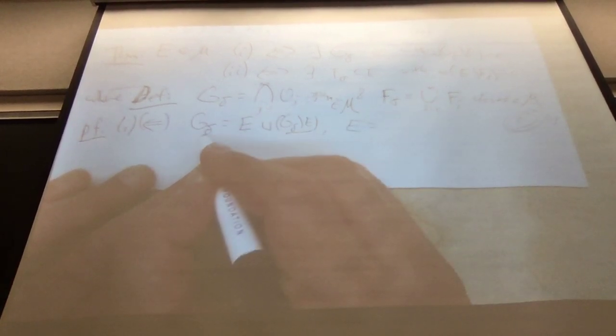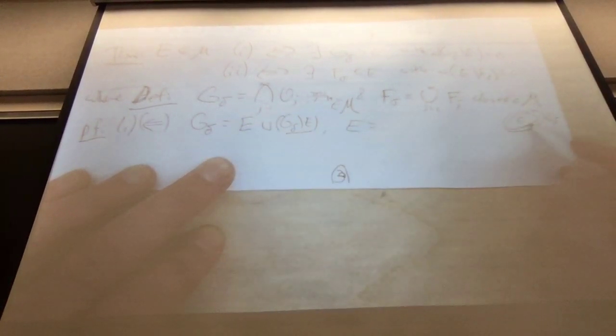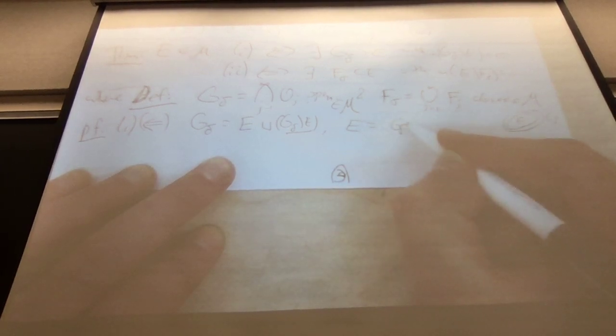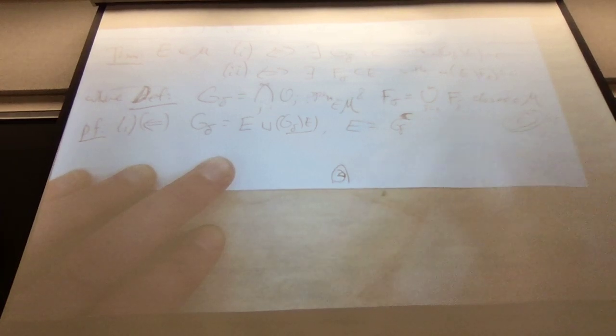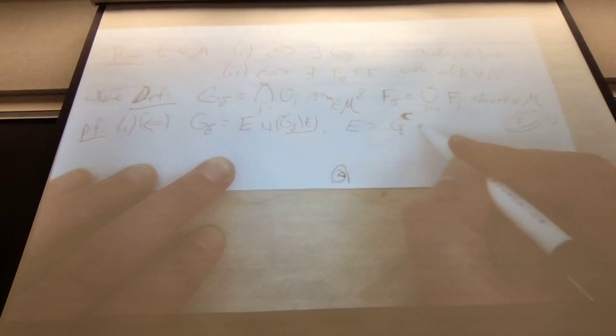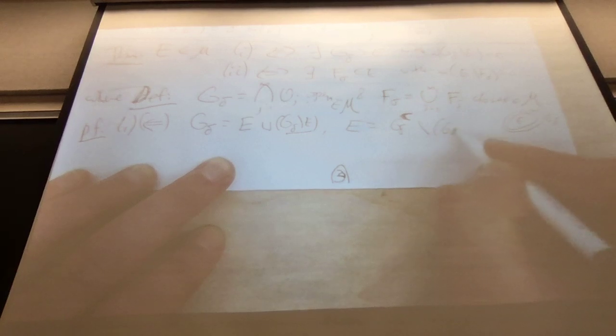G delta is measurable. I'm trying to prove that E is measurable, so I express E as G delta take away G delta take away E. Anyway, it's obvious.